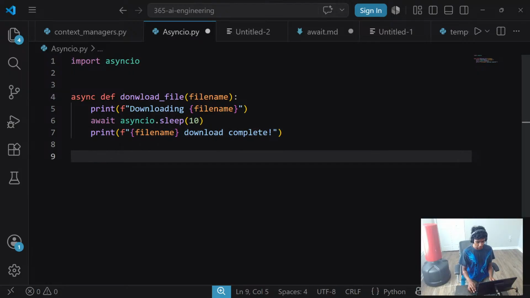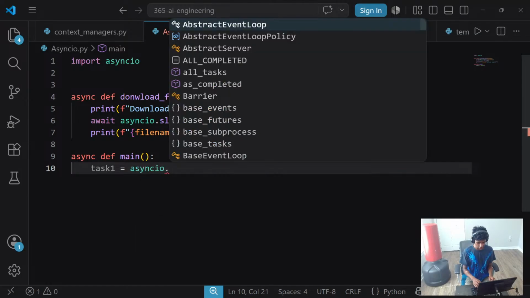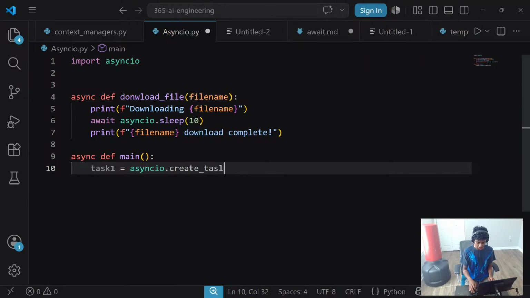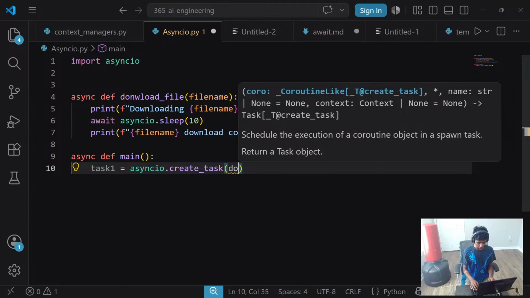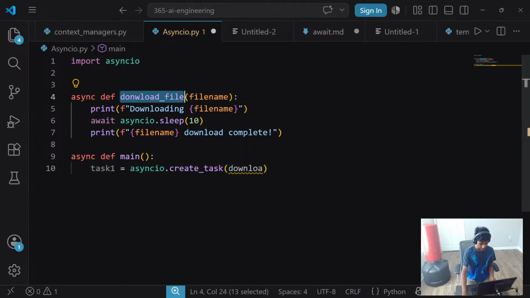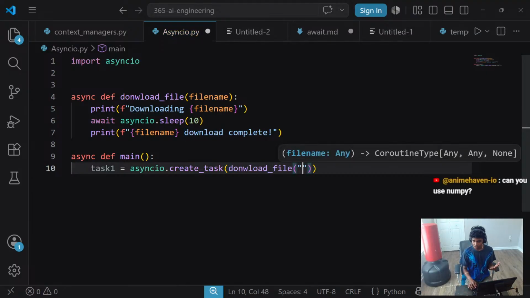Next up, I'm gonna go ahead and create a main function. So async, a main coroutine function that is going to go ahead and start the task. So I'm going to go with task1 equals asyncio.create_task, which is going to have a coroutine parameter of my download_file that requires a file name, which is going to be called something like report. I don't know, what is my file name going to be?